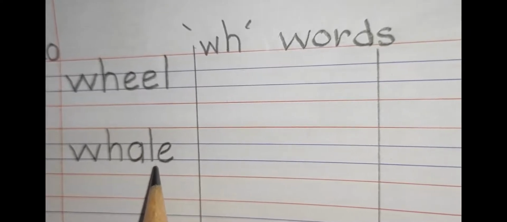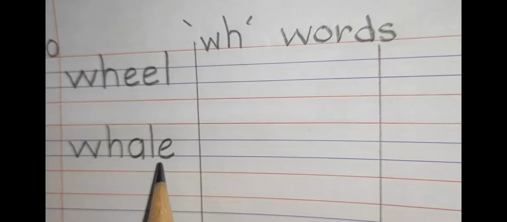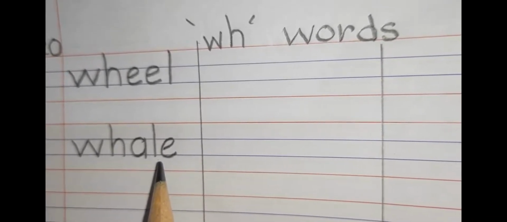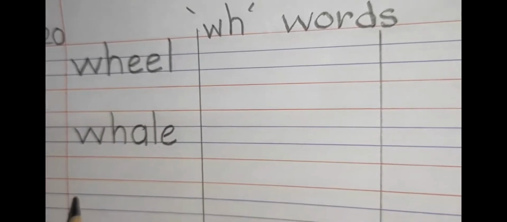W-H-A-L-E, whale. Whale is a very large sea mammal. It has hairless body and blowhole for breathing. Now next word is whip. W-E-P, whip. For writing whip, first we have to make a slanting line, go up in a slanting line, come down in a slanting line, and again go up in a slanting line.